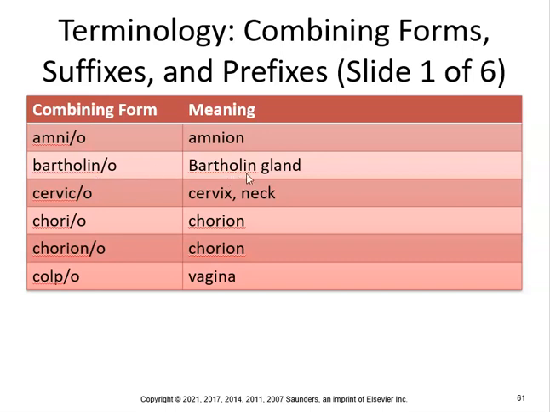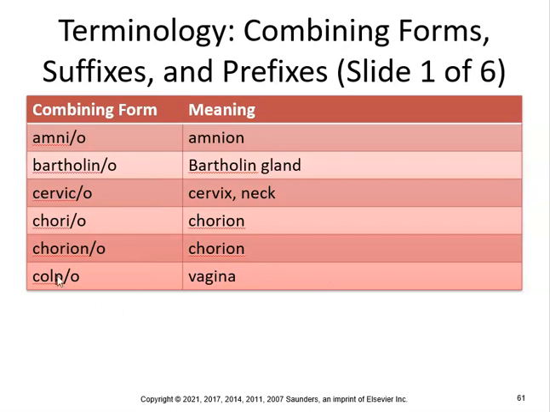Bartholin gland, okay, named after an anatomist. Cervical, cervix, neck. Okay, so how about an endocervicitis? That's just inflammation of the inner lining of the cervix. Chorio, chorion, so choriogenesis, formation of the chorion. Chorionic, pertaining to the chorion.